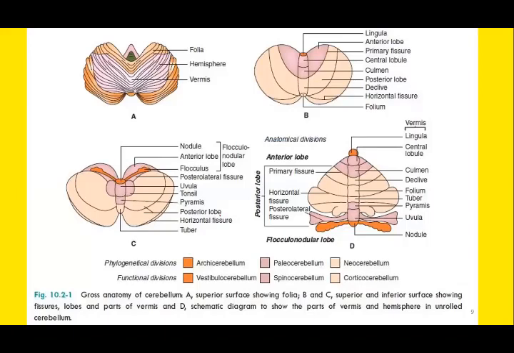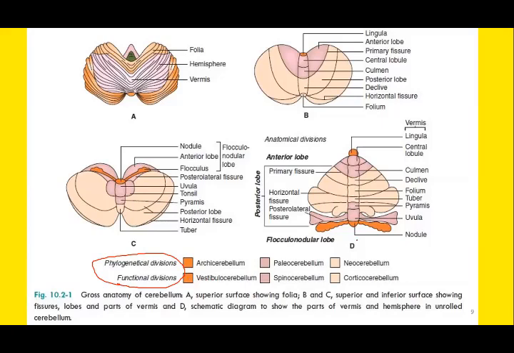As we have discussed the two types of classification, phylogenetical classification and functional classification, vestibulocerebellum is the oldest, spinocerebellum is old or paleocerebellum, and corticocerebellum is new or neocerebellum. And you can see in this figure, these shaded regions, you can demarcate which portion of cerebellum is vestibulocerebellum.